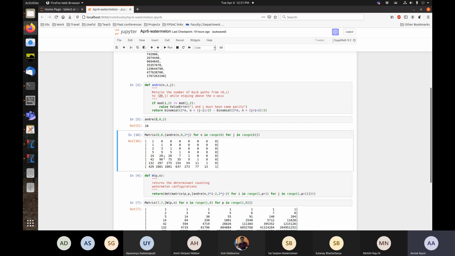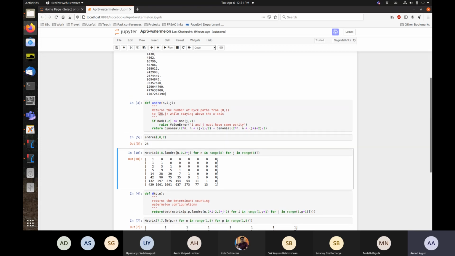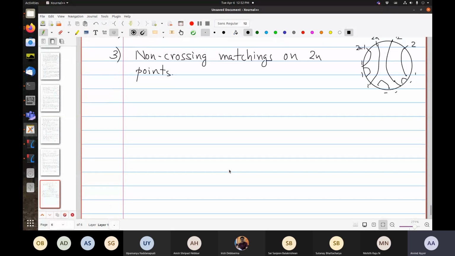So let me tell you something else about this sequence. If I write these numbers in diagonal form, so if I look at each diagonal and I enumerate the numbers, and I will write them from right to left, there's an important triangle of numbers. This is called the Ballot sequence or Ballot numbers.